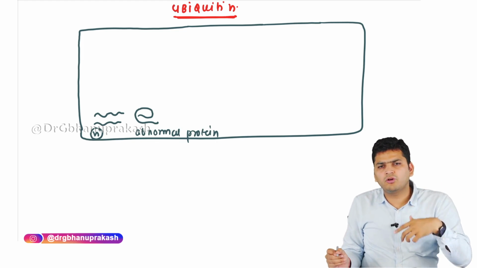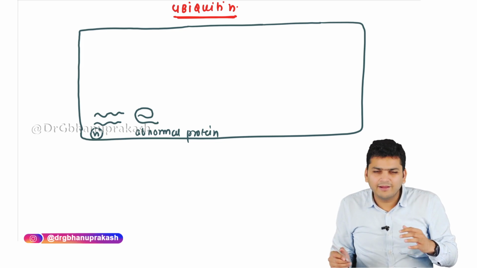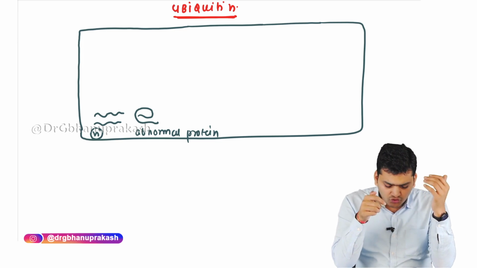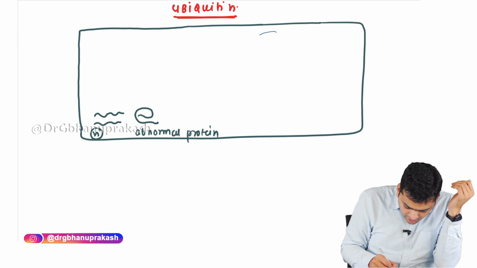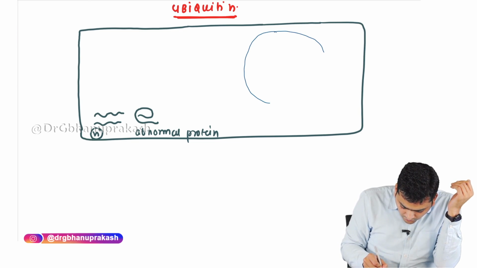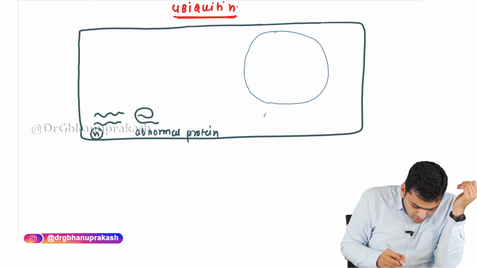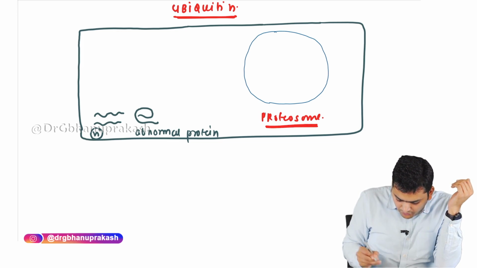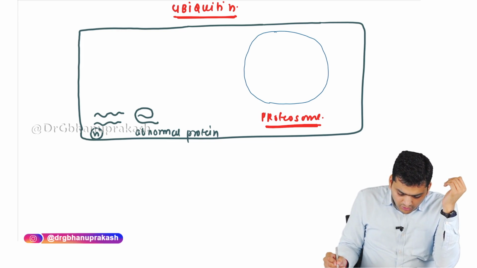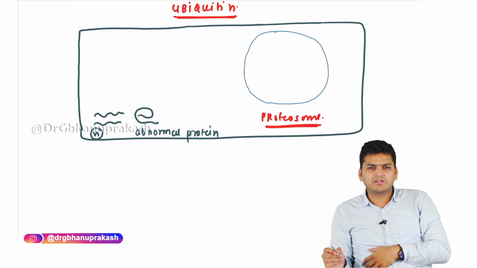This abnormal protein should not reside for a longer duration in the cell. If it resides for a longer duration in the cell, it will lead to certain disorders. So we need to destroy it. And to destroy the abnormal protein, the organelle which is responsible for protein degradation is the proteasome. Proteasome is basically the graveyard of the protein. So this abnormal protein has to be taken up in the proteasome, and the proteasomal enzymes will digest it.